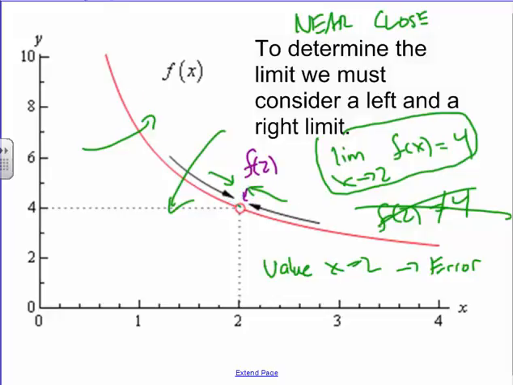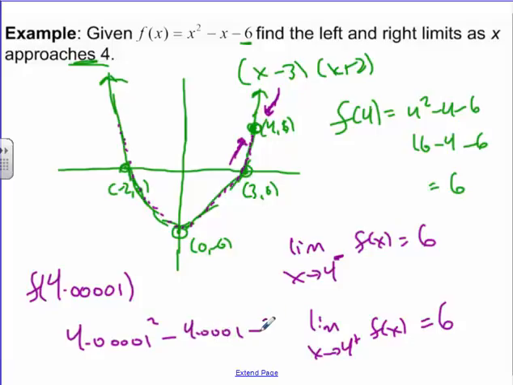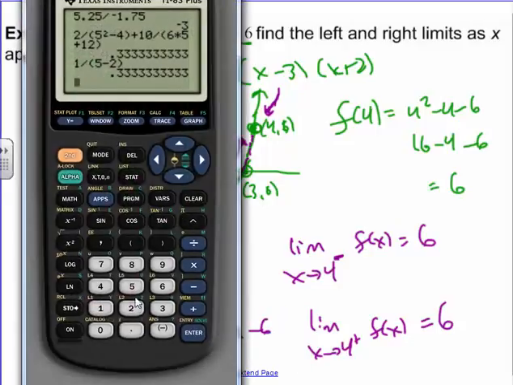There is literally a hole there. But on this one here, we actually could plug it in as 6, and as we approach from one side to the other, it works. And here's one more test. What if I were to plug in a number like 4.0001, just slightly bigger than 4? How would that look? So if you did 4.0001 squared minus 4.0001 minus 6, what would that get you?